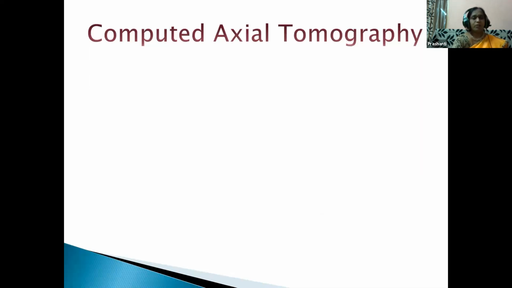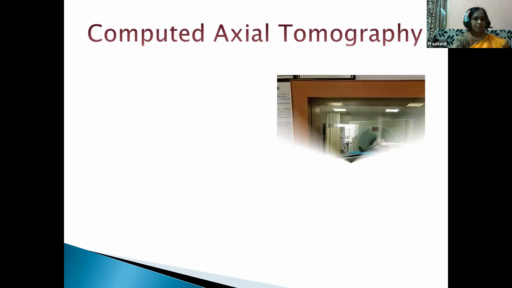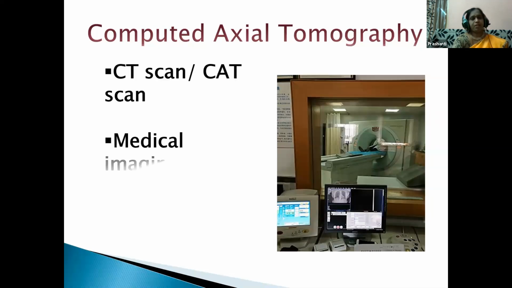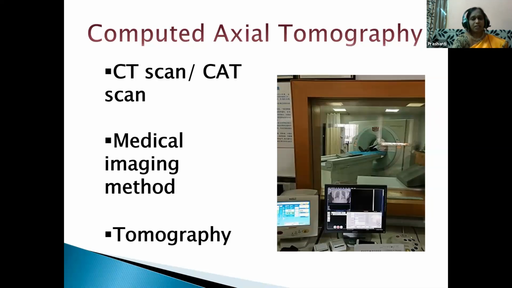This is computed axial tomography, so it is called a CAT scan or CT scan. This is a medical imaging method that employs tomography. That is, it uses a computer and also X-rays. Once again, I repeat, children, it uses a computer and also X-rays to take a three-dimensional image from the two-dimensional X-ray. So it is called tomography.